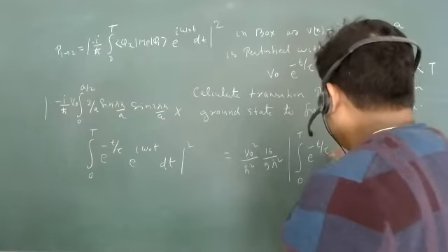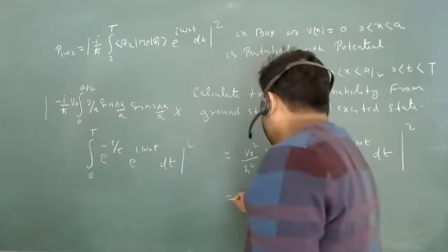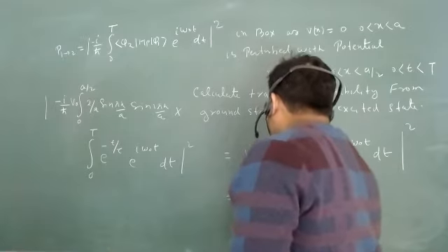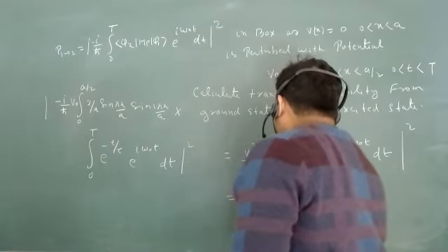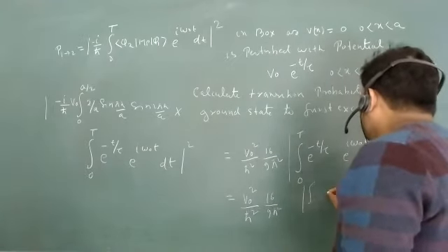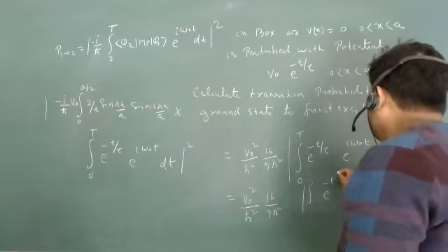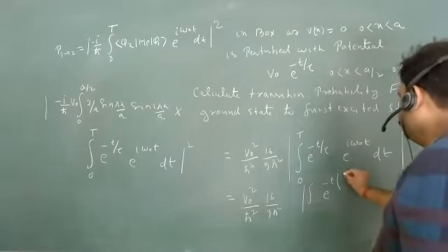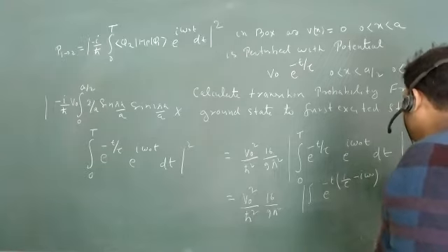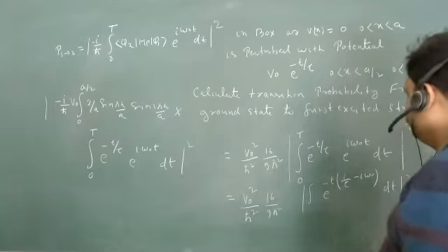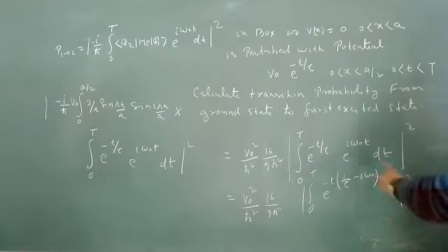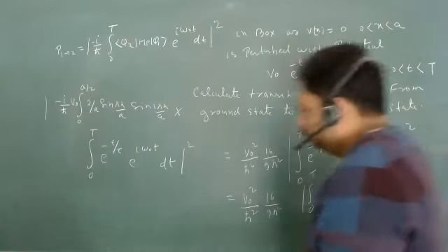This integration is V naught square upon h cut square, 16 upon 9 pi square, and in this integration I can take minus t common, and you have 1 upon tau minus i omega naught, dt. Okay. And we go from 0 to capital T.